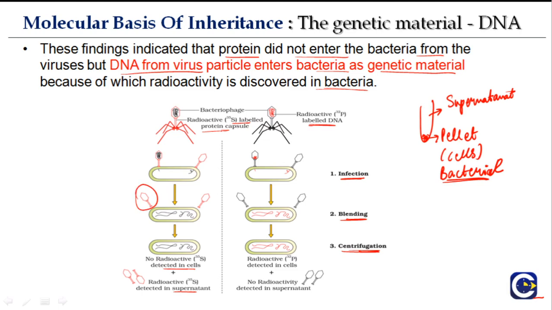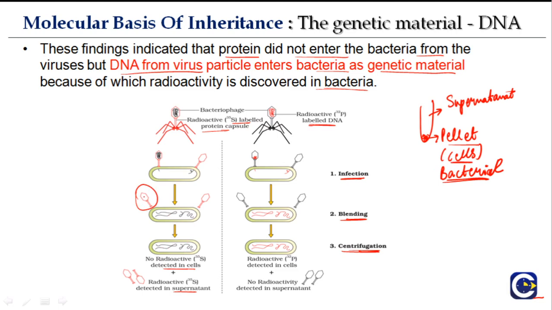Okay, so when it was sulfur labeled, there was no radioactivity in the pellet. And why do they want to see the radioactivity in the pellet? Because if there is radioactivity in the pellet, it means that particular molecule is the genetic material. You get it? Here the genetic material is DNA, so DNA is coming inside. However, we have a protein coating, the capsule. The genetic material is not radio labeled here. Only the other part, the protein, is radio labeled. As a result, in the cells there was no radioactivity detected.